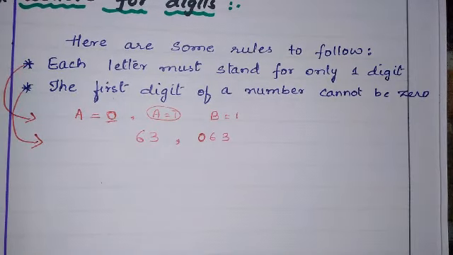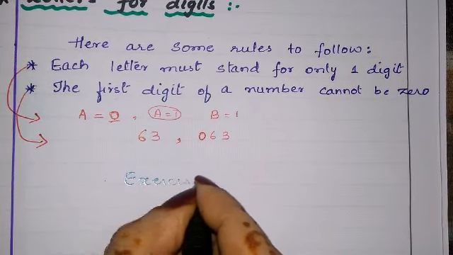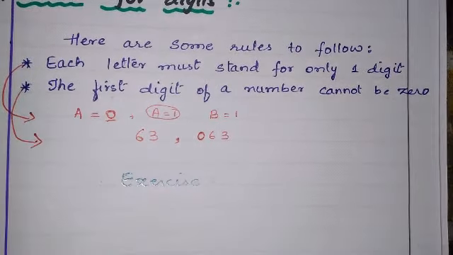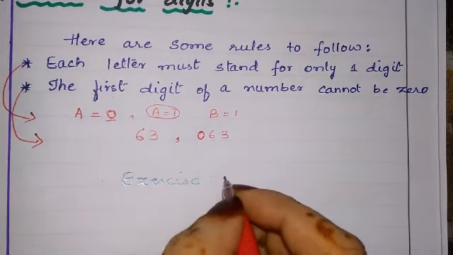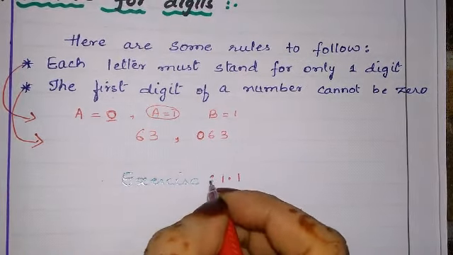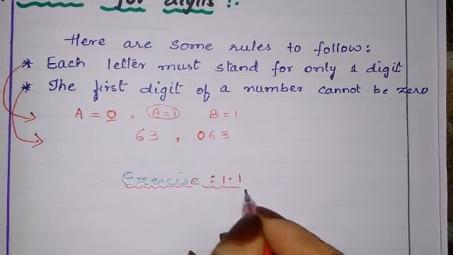So first problem from exercise 1.1. Okay, we have to do the problems from exercise 1.1.